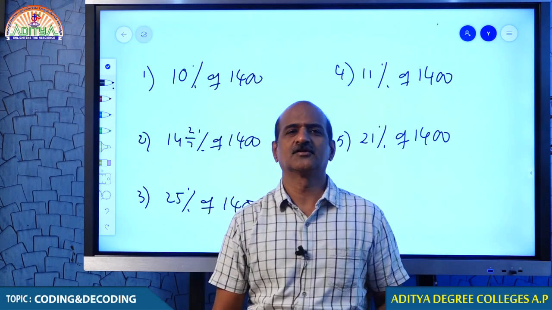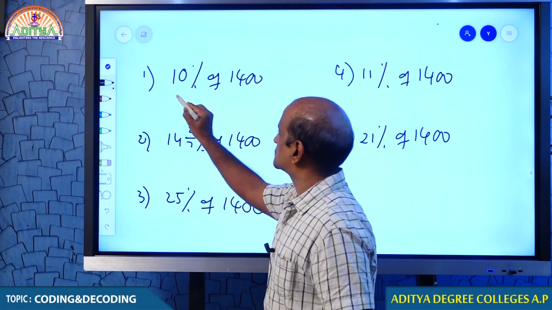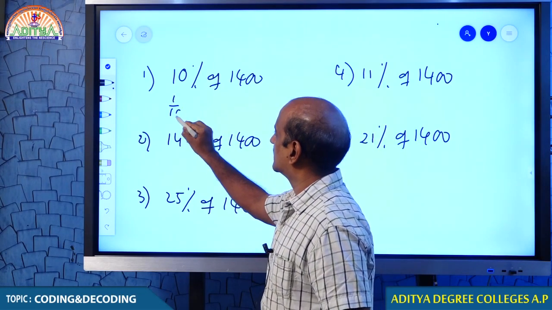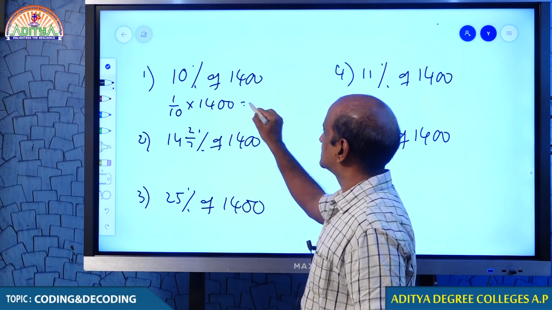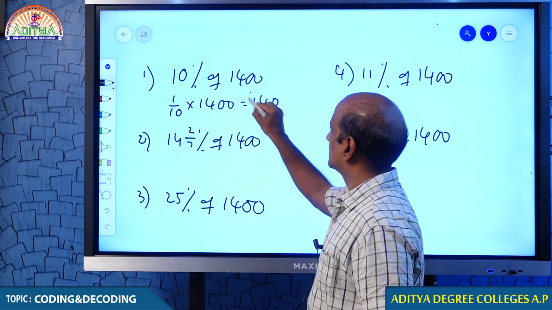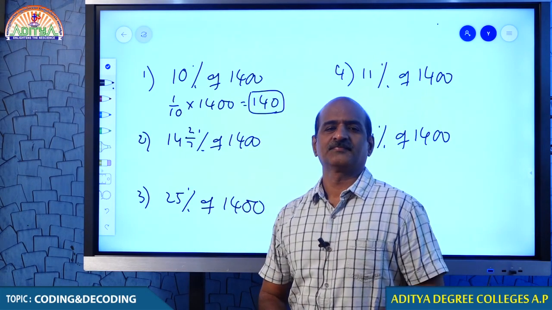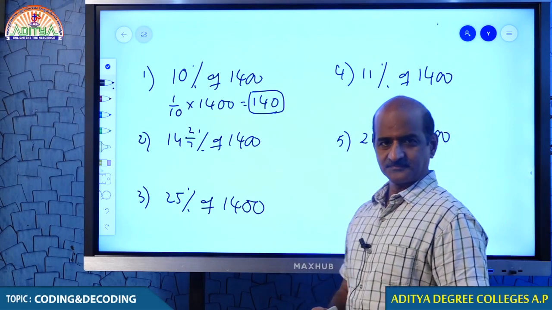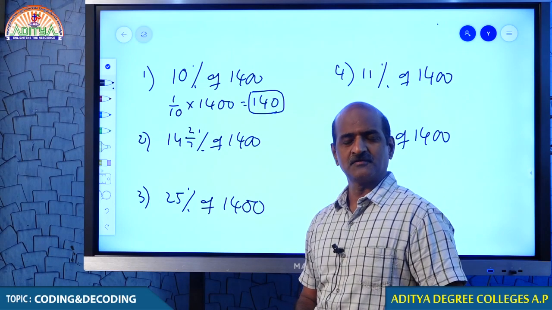Yes, students, just look at that. How to get the values? You know that 10% is actually 1 by 10. Very good, very good. So 10% of 1400 is 140. Next question, which is your answer? Come on, students, you are wasting a lot of time.